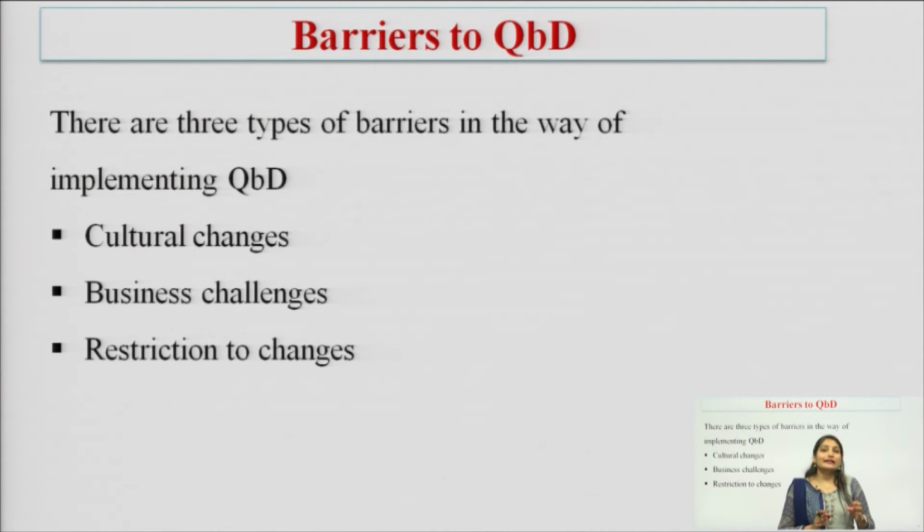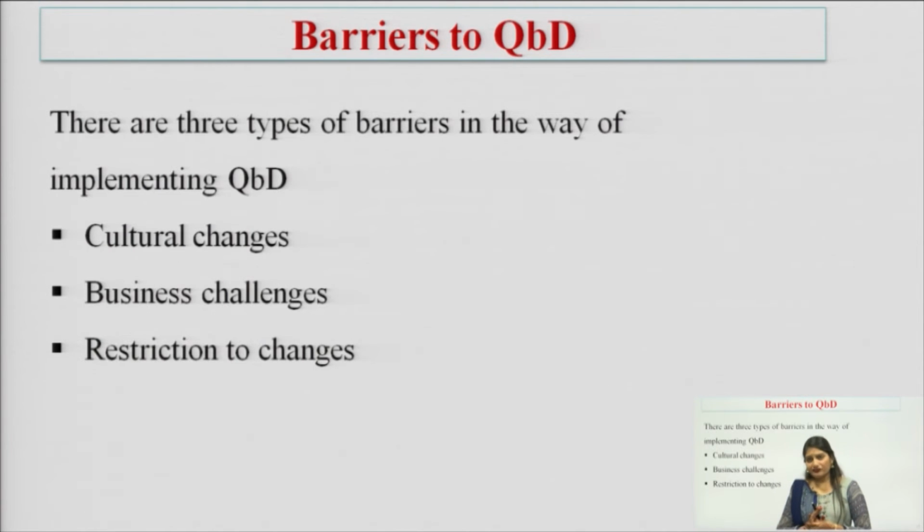Okay. So, while we are going for implementing the QBD approach, there are 3 barriers. First is cultural changes, second is business challenges, third is restriction to changes.